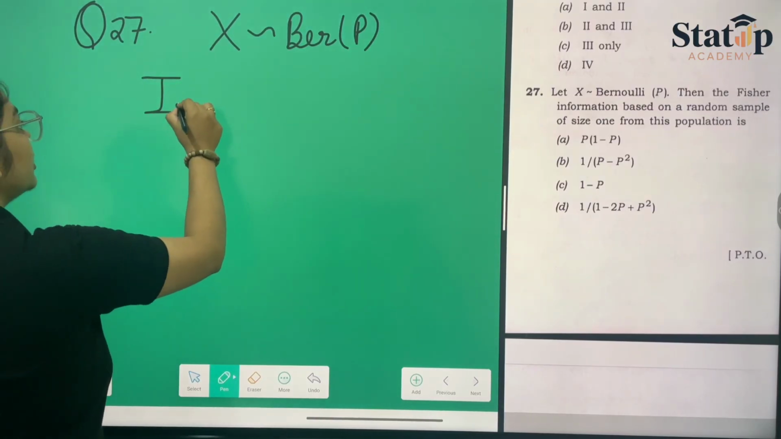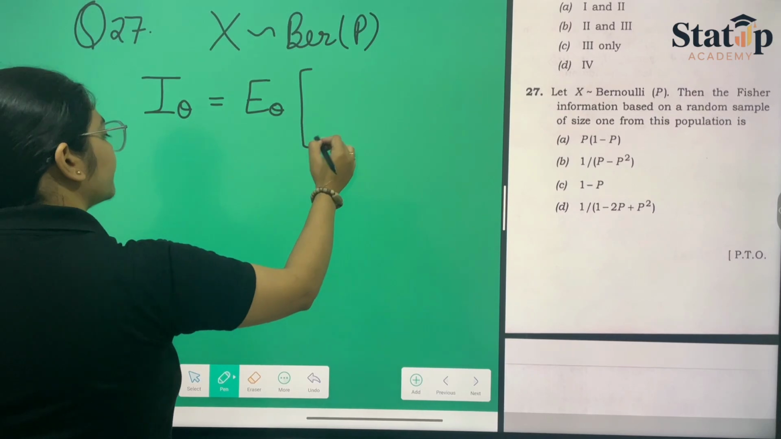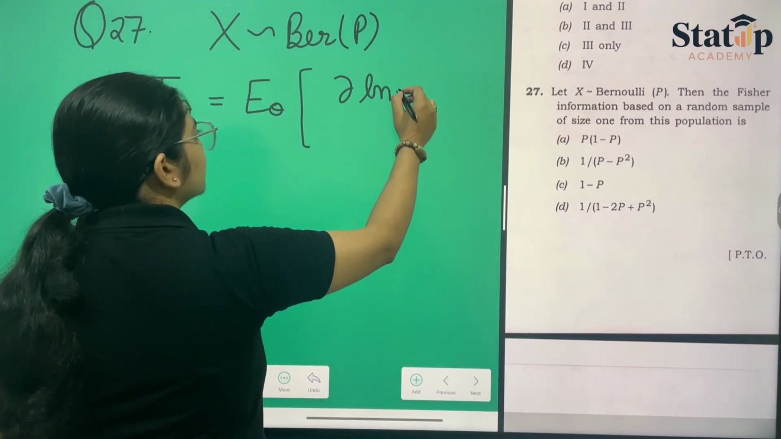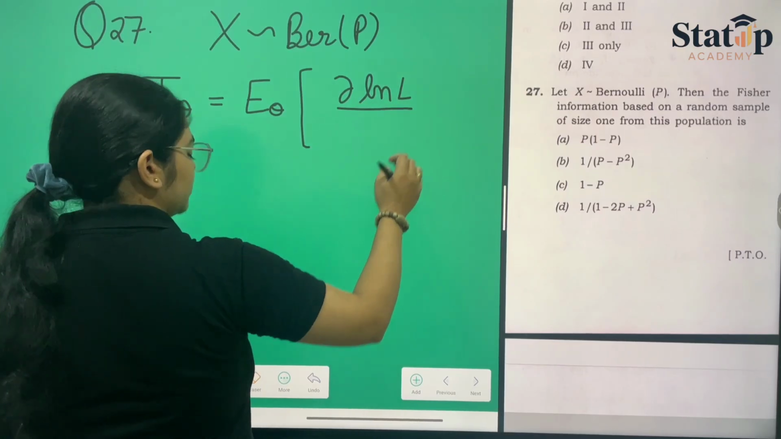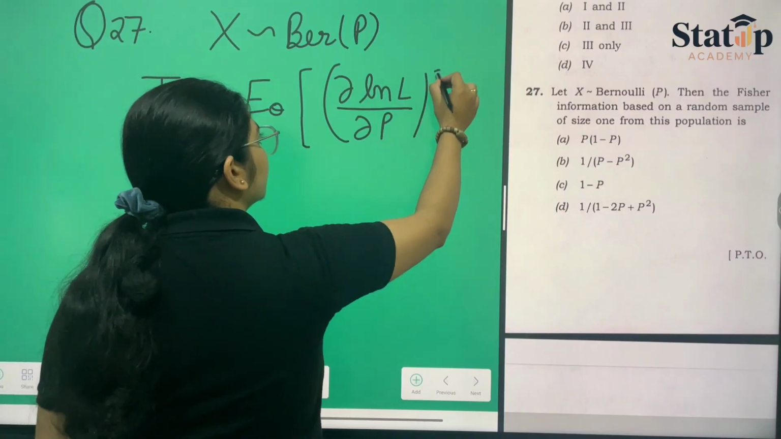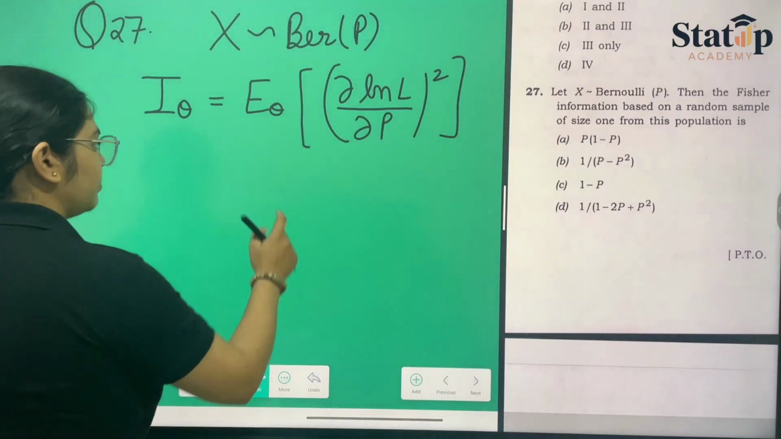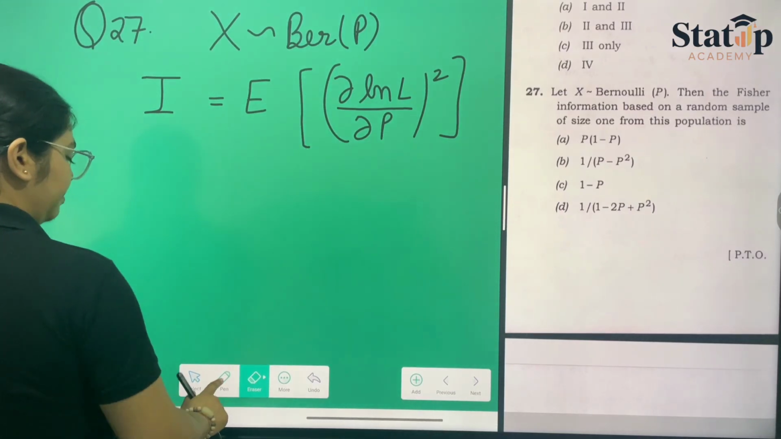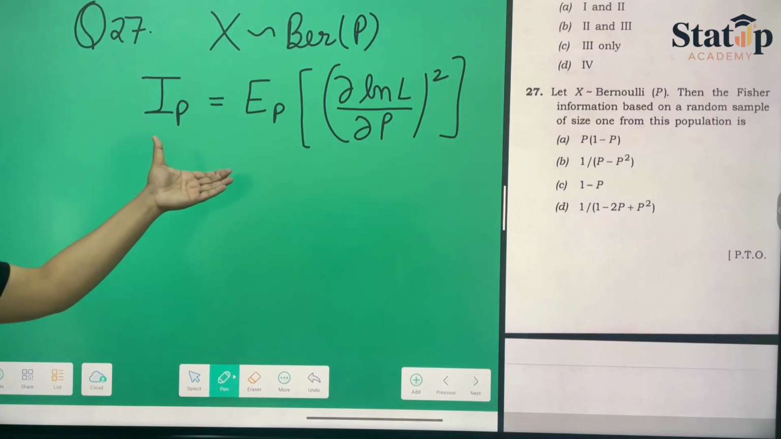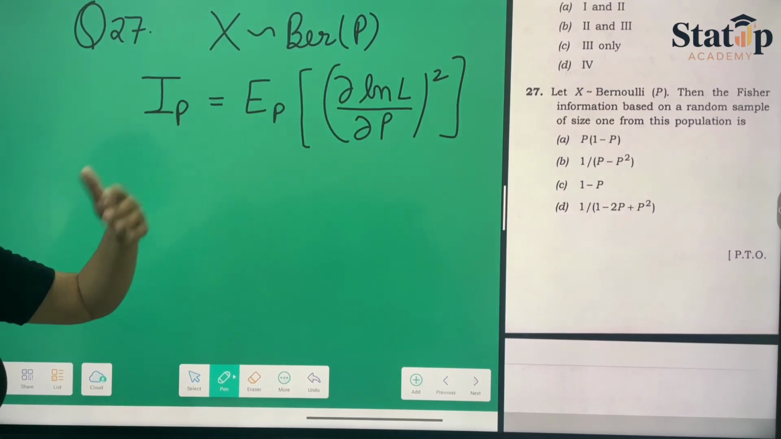For calculating the Fisher information, the formula is the expectation over theta of delta ln L upon delta P, whole square. This is the final formula. Now in place of theta, here we can write P because the parameter is P. So this is the equation for Fisher's information.